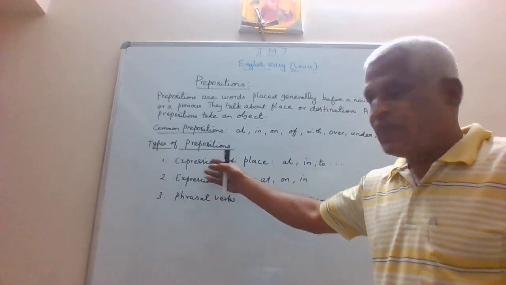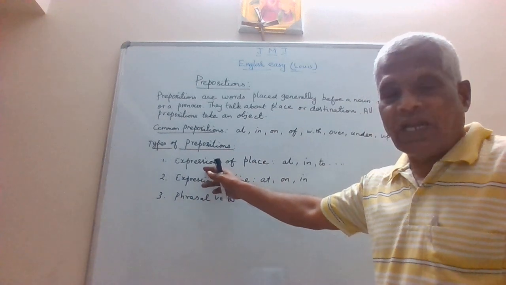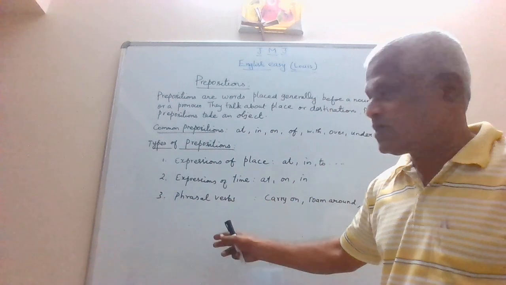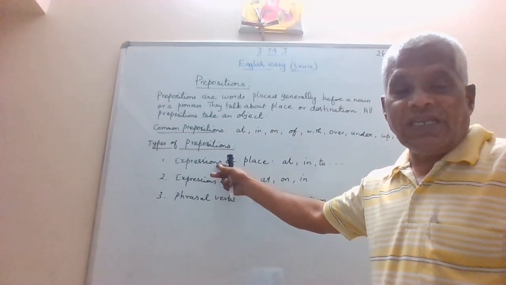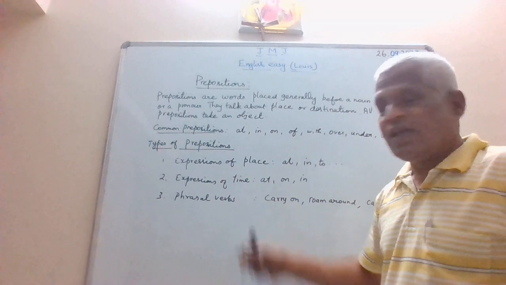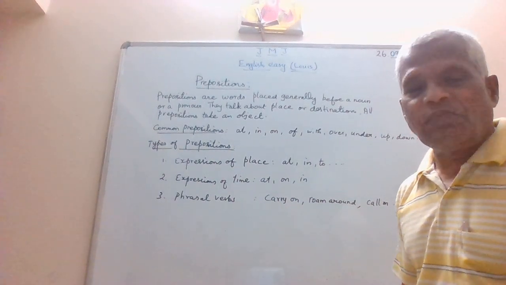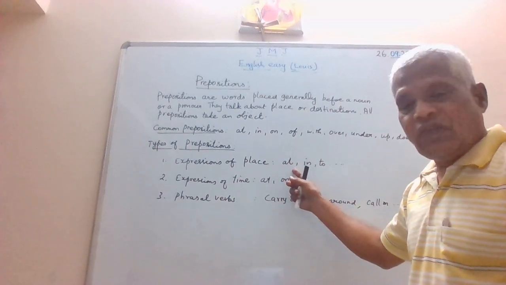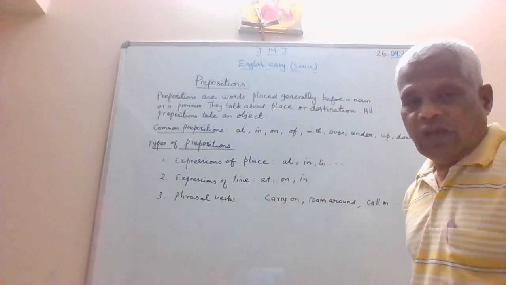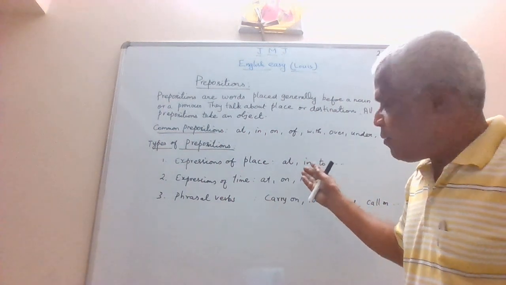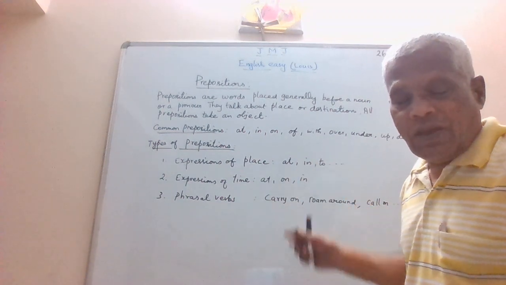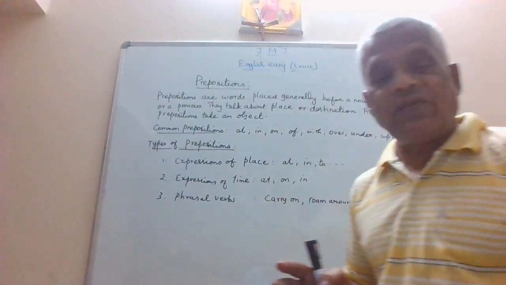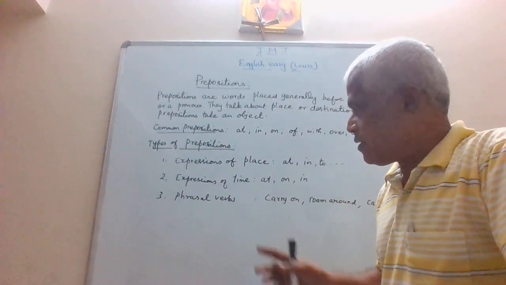So actually I have helped you to understand or realize the certain prepositions under these headings. See, sometimes the prepositions express to us the place. That's why I have expressions of place. And only a few examples I have given: at, in, to. They may be overlapping. You may come across the same preposition here and there, but that's why I said depending upon the usages of them in a sentence, it may give us a complete and correct meaning there.